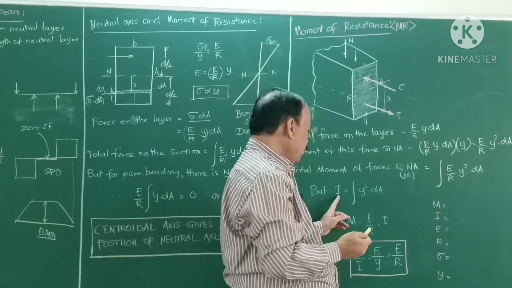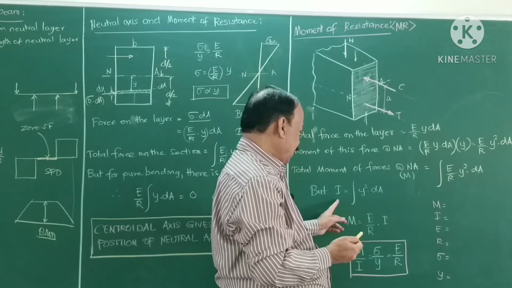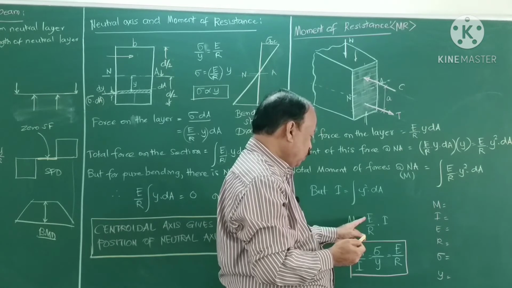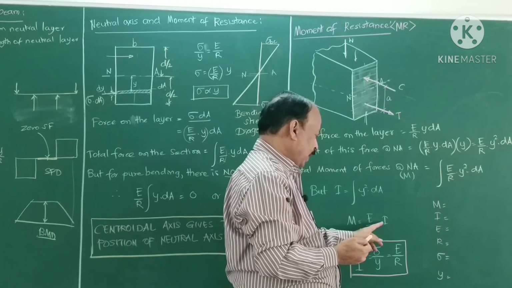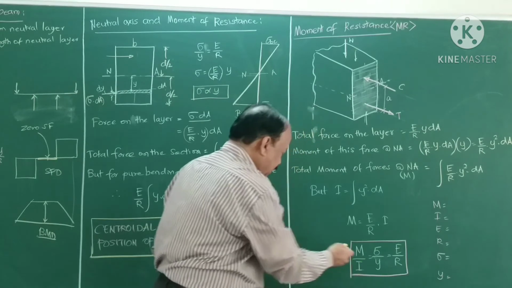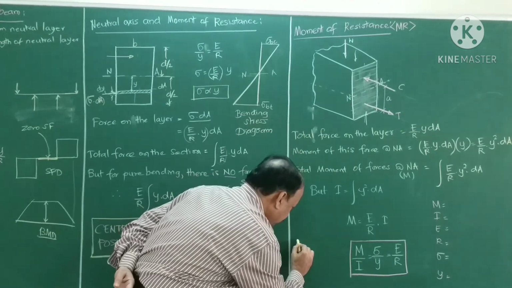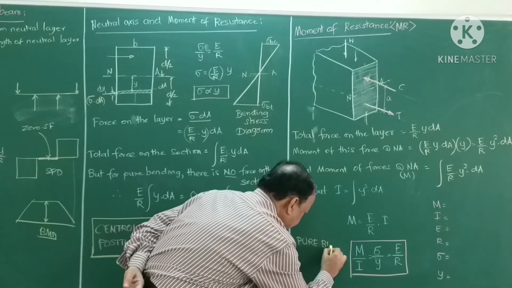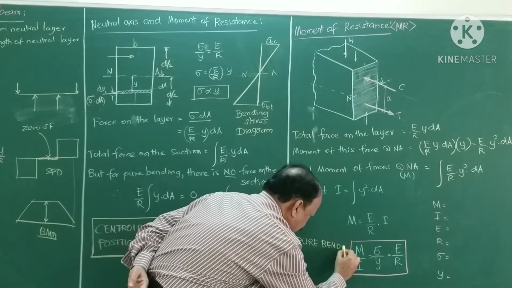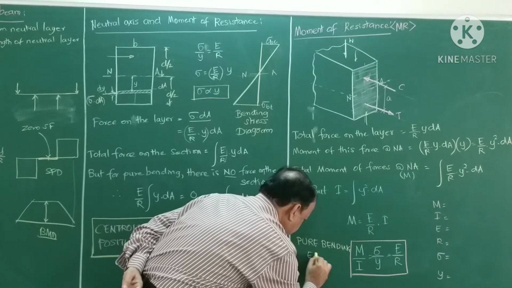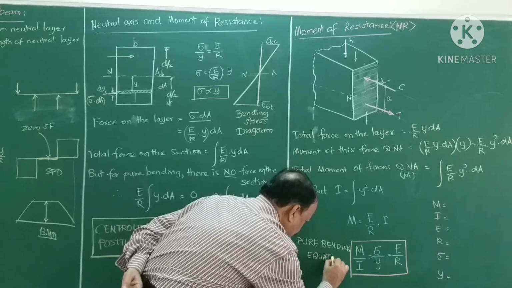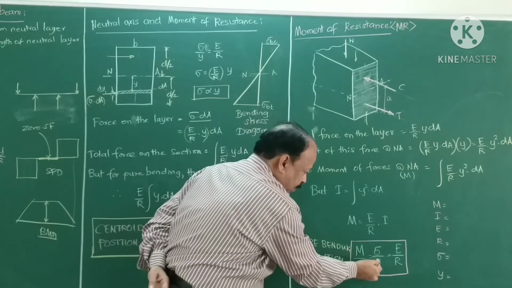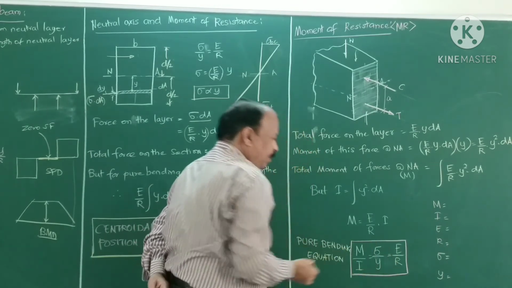So y square dA is equal to I. So M, which is the moment of resistance, is equal to E by R into I. This is the relation, the bending equation or Bernoulli's equation, the pure bending equation. This is M by I is equal to sigma by Y is equal to E by R.